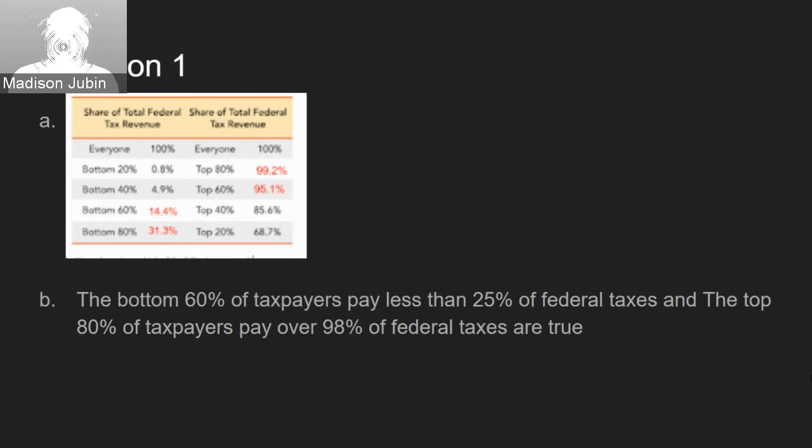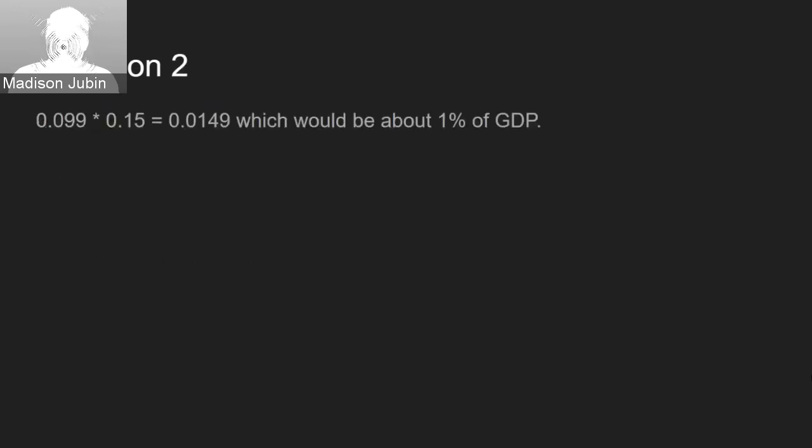So given this data, the bottom 60% of taxpayers pay less than 25% of federal taxes, and the top 80% of taxpayers pay over 98% of federal taxes. Question 2, since corporate tax is about 9.9% of federal revenue, and federal revenue is about 15% of GDP, then 0.099 times 0.15 equals 0.0149, which would be about 1% of the GDP.